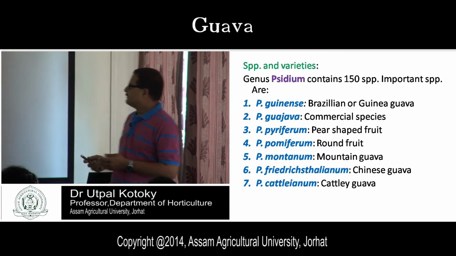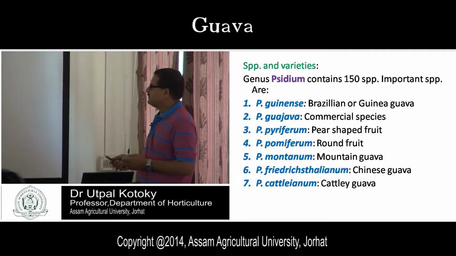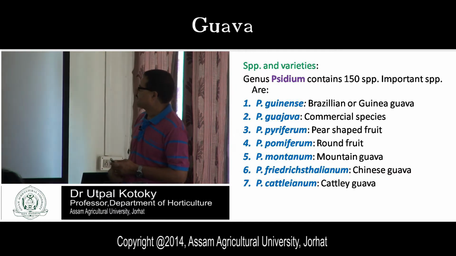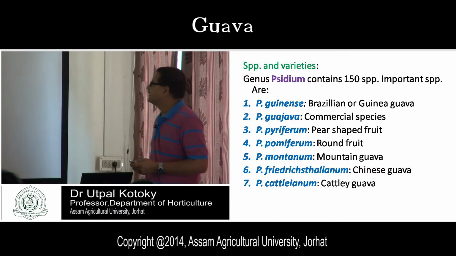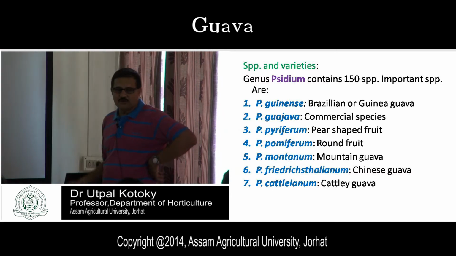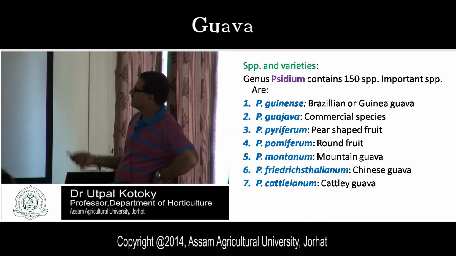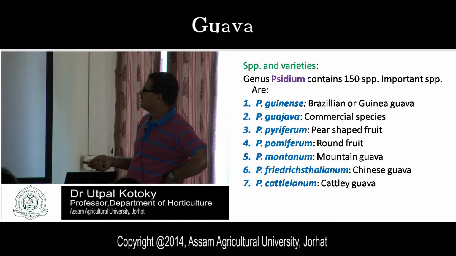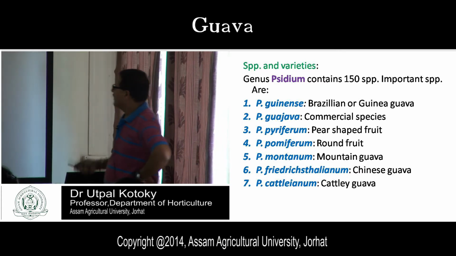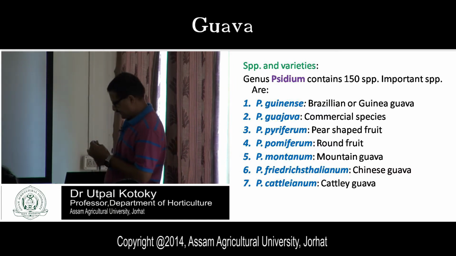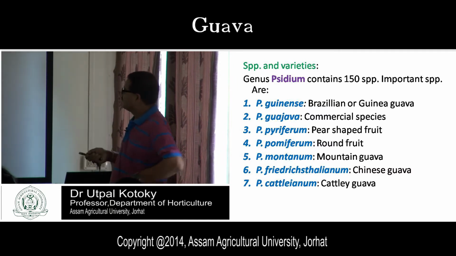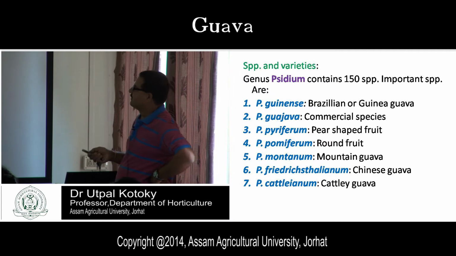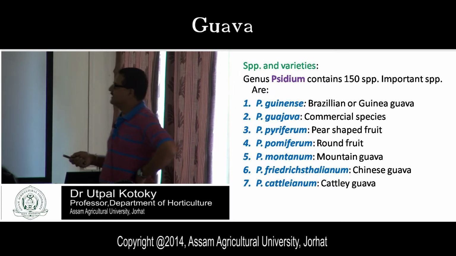The next is species and varieties. This genus contains 150 species. And what are the important species? Number one, Psidium guineense. This is also known as Brazilian guava or Guinea guava. This is the spelling, Psidium guineense.